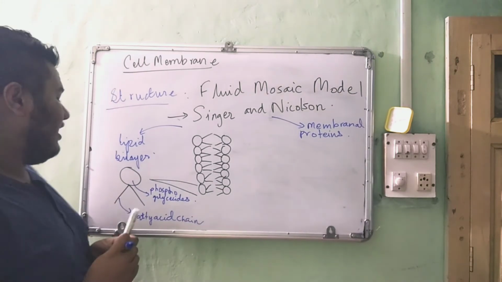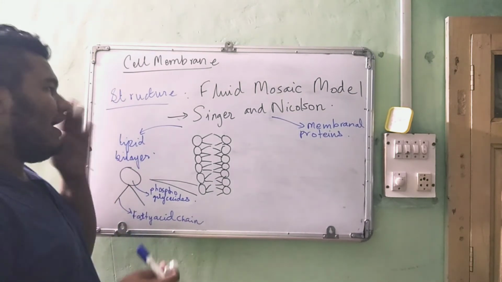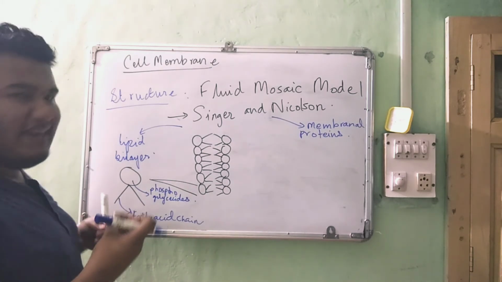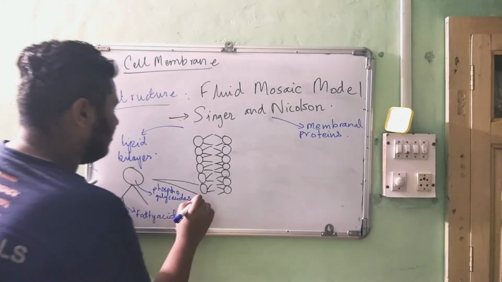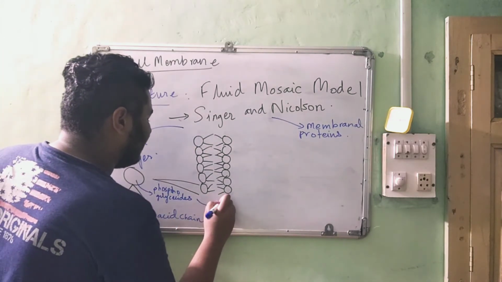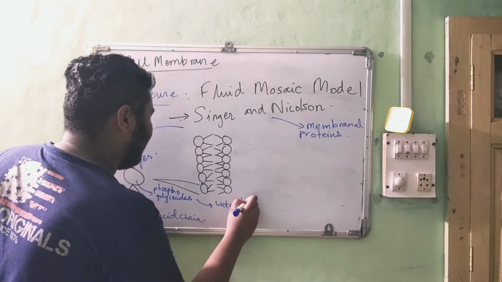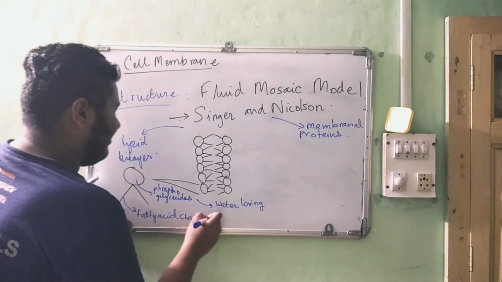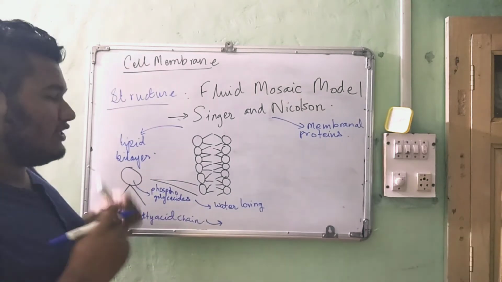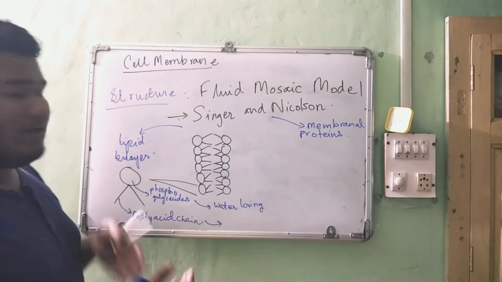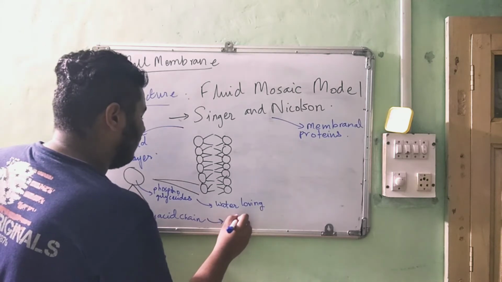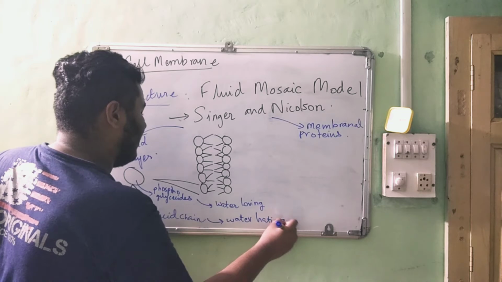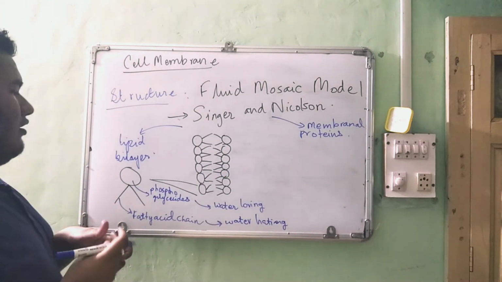The heads of the lipid bilayer are called hydrophilic. Now what is hydrophilic? Hydro means water and philia is love. So the heads are water loving or hydrophilic, and the fatty acid chain will be the opposite of that. It is loving, it is hating. So water hating, or we call it hydrophobic.